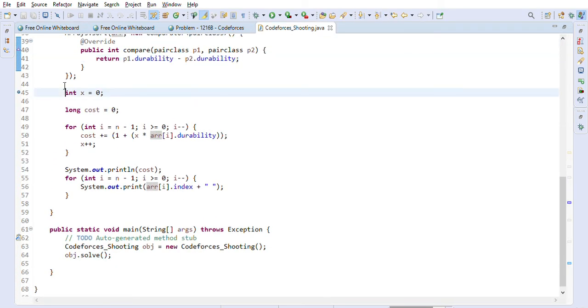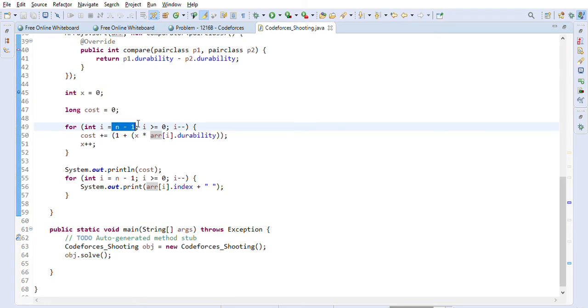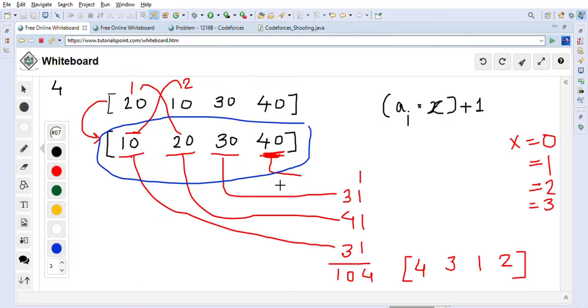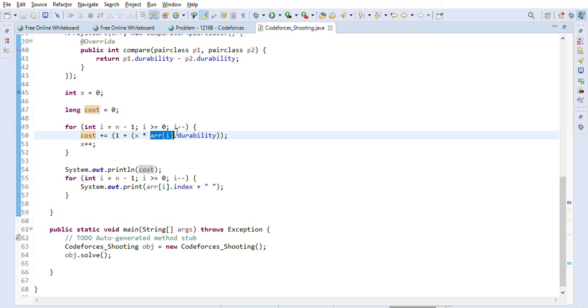So we will take two variables, x and cost, both are 0, and we will start with the last index, right? Last index, and we will go towards 0. So what we are doing is we are going in this direction, as you can see, right? This is the direction we are going. So first 40, then 30, then 20, then 10, right? Because it's a greedy solution we are building, and we keep calculating the cost by using 1 plus x into the durability, right?